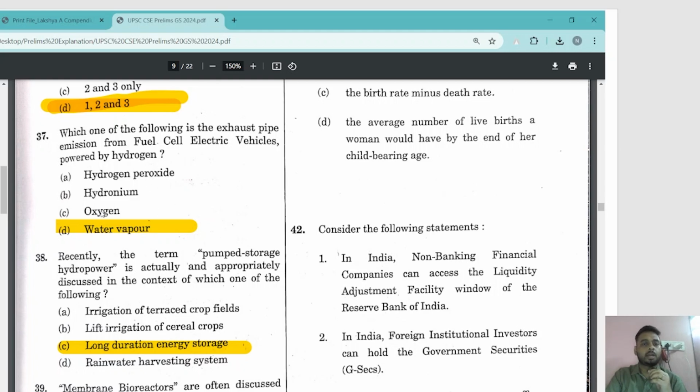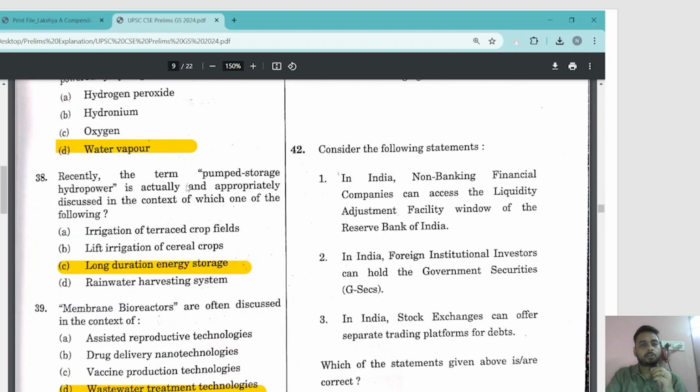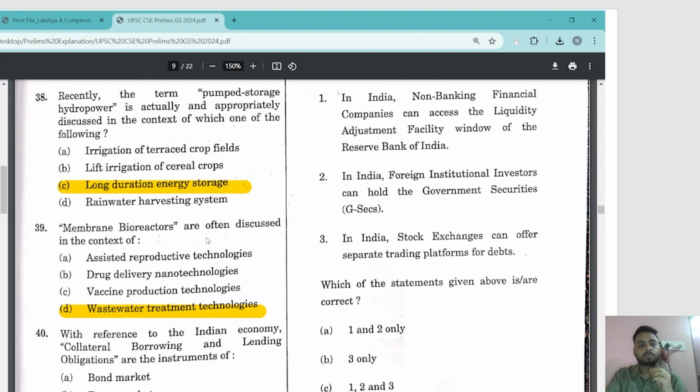So that is what is being asked. What comes out of the exhaust pipe? Which one of the following is the exhaust pipe emission? So clearly it is water vapor: H2 plus half O2 gives H2O, and energy is released, right? So a very simple, straightforward question, right?